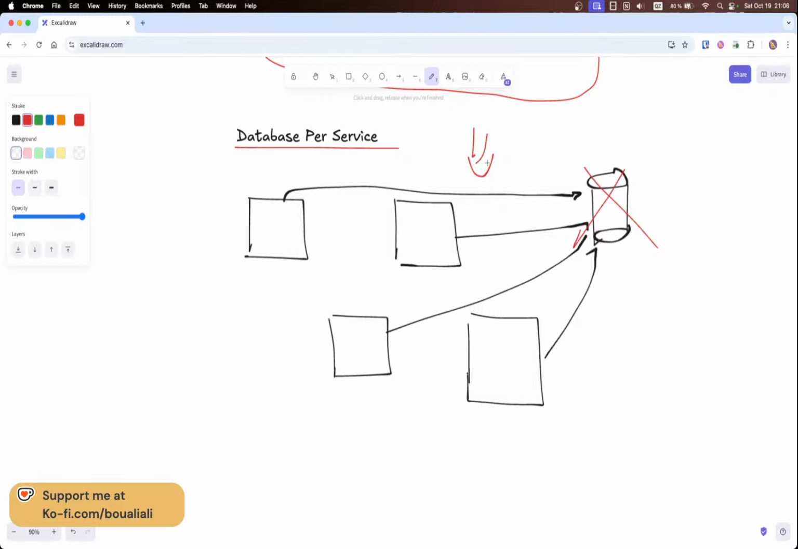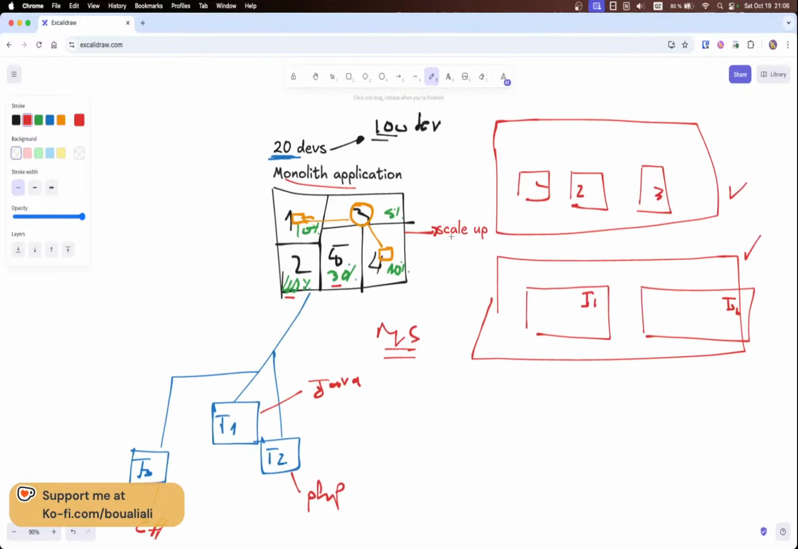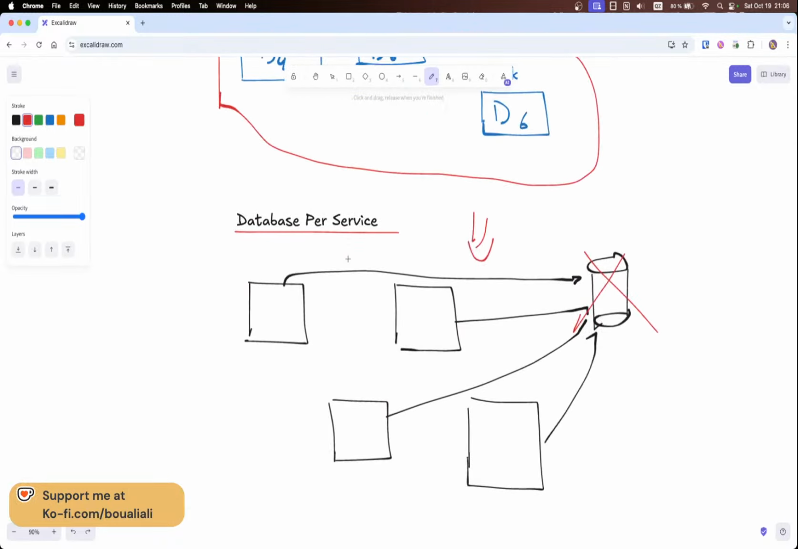Honestly, I don't see any advantage or any reason to move from a monolith application to a microservice application, because here we just come back to the same thing, having one database connected to our monolith application right here. The database goes down, so the whole application also goes down. That's why we need a database per service.